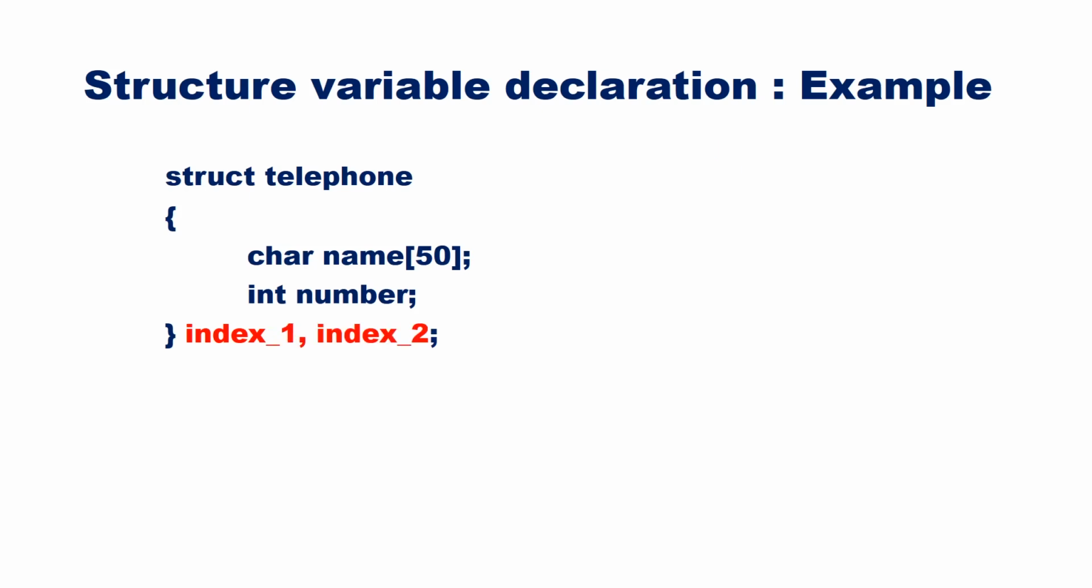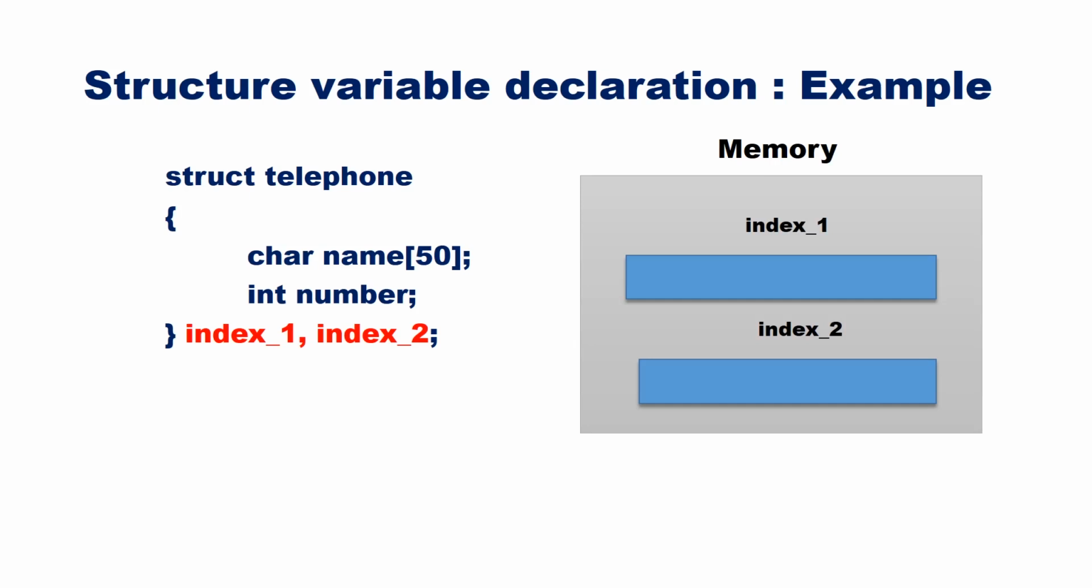Now assume that two variables of type telephone have been created, index1 and index2. Memory will be allocated for index1 and index2 with 54 bytes each. Each variable has two parts, name and number. So 50 bytes will be allocated for name and 4 bytes will be allocated for number.